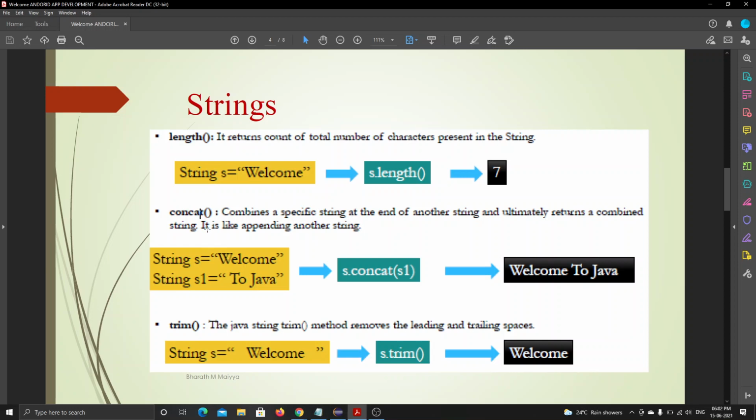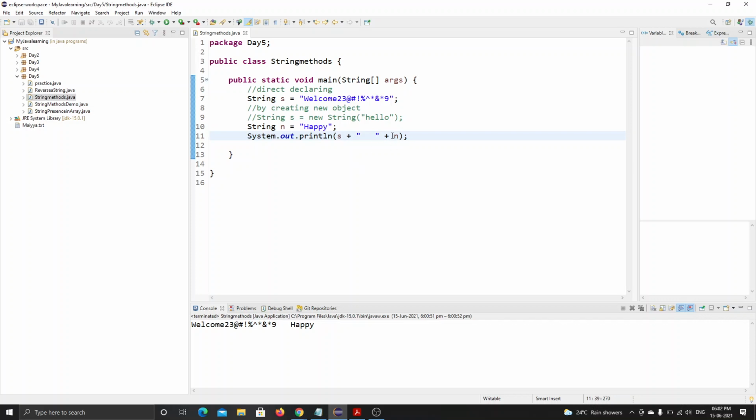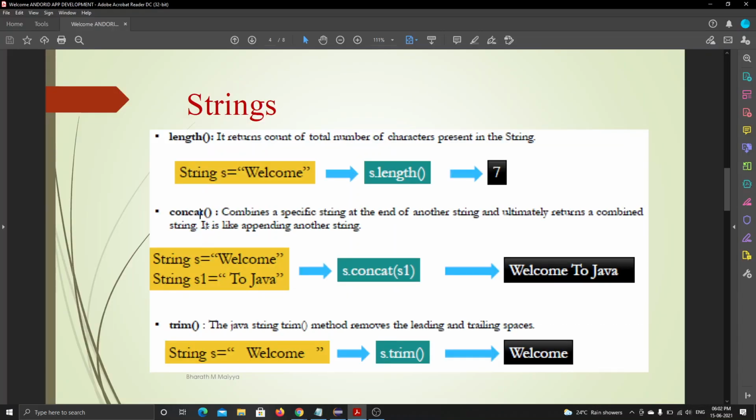Okay. Next, what is there? Next is concat. I told that we were adding using the arithmetic operator, right? Similarly, we have a pre-built function for it which adds string s and string s1.